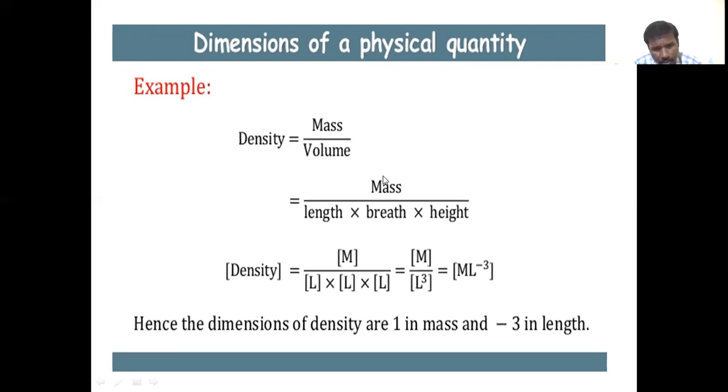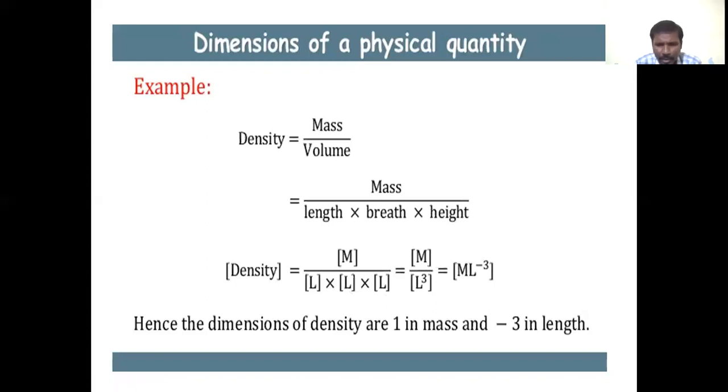Mass is a fundamental quantity; its dimension is M. Length is a fundamental quantity; its dimension is L. Breadth is the distance between two points, also length, so its dimension is L. Height is also a length between two points, so its dimension is also L.